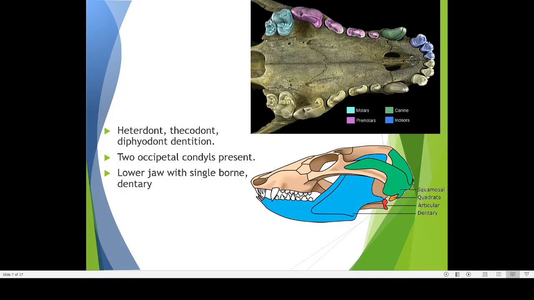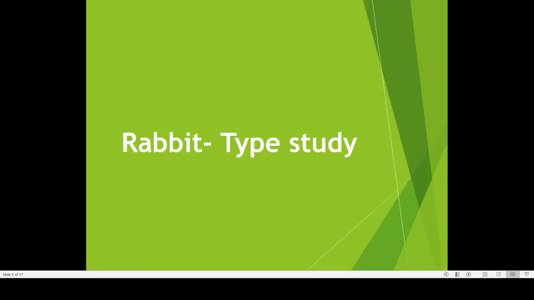The reason is to give mammals more biting capacity. When biting, if the jaw were formed of three to four bones, it might break or split at that region. To prevent that splitting while biting something, mammals have a single bone structure called the dentary in the lower jaw. So the lower jaw has a very strong, very powerful single bone, and that bone is known as the dentary. The dentary is a structure that we see in mammals, and this is another important characteristic.